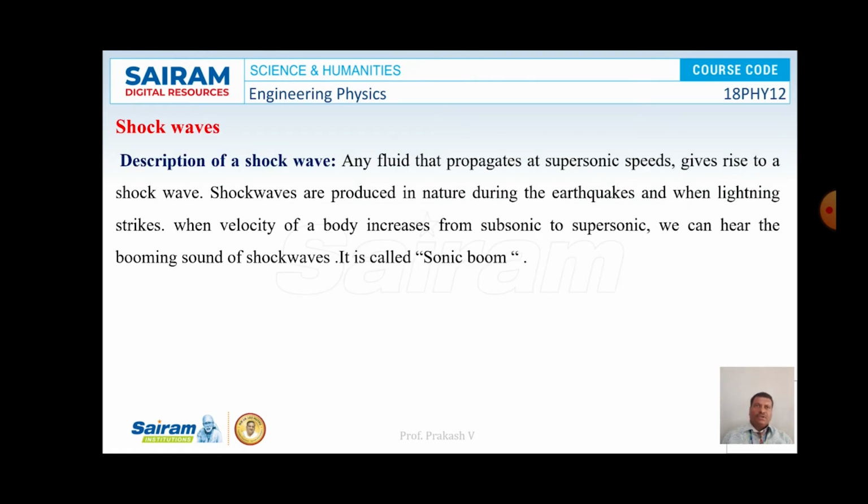Now let us look at what are shock waves. Any fluid that propagates at supersonic speeds gives rise to a shock wave. Shock waves are produced in nature during earthquakes and during lightning. When the velocity of an object increases from subsonic to supersonic, we can hear the booming sound of shock waves. It is also considered a sonic boom.